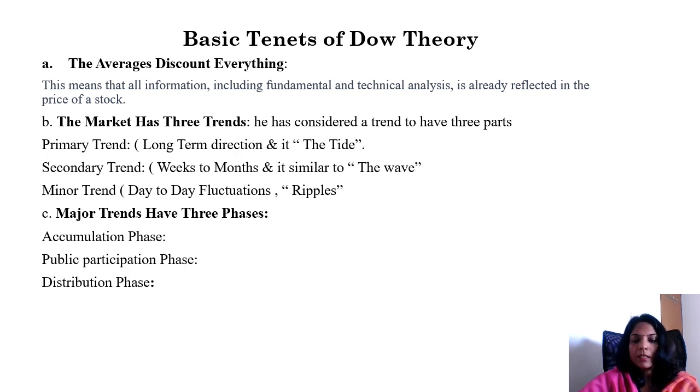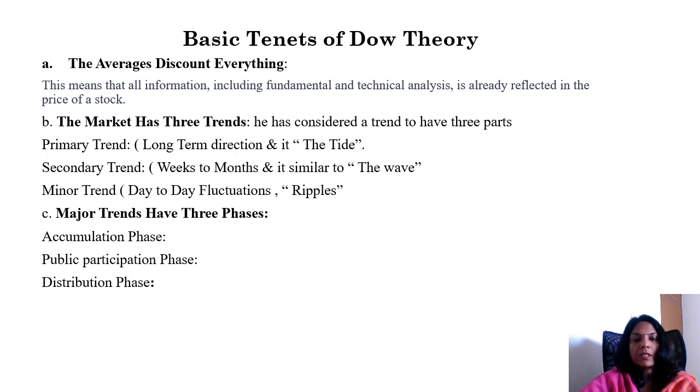The second tenet is that the market has three trends. The market has three basic, distinct trends. This theory is based on the idea that the stock market is made up of three distinct trends, and by analyzing these trends, a trader or investor can predict future price movement and make profitable trades. The first trend is the primary trend.